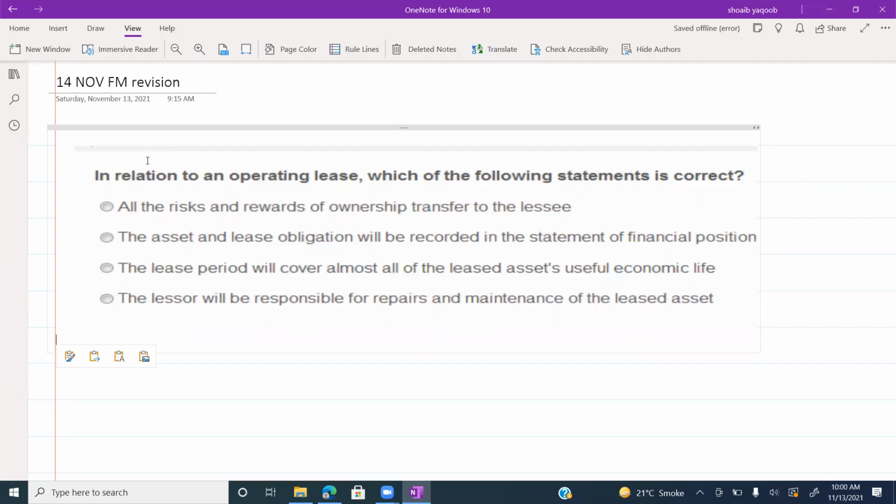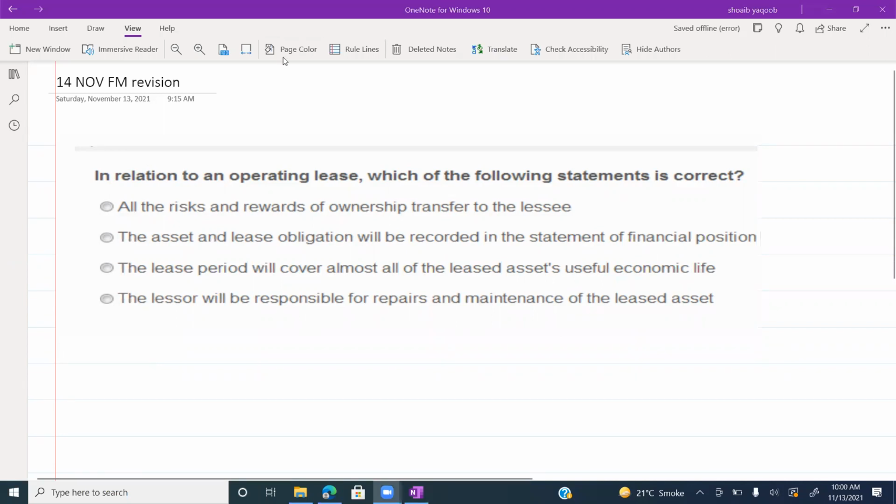In relation to operating lease, which of the following statements is correct? A, all the risk and reward of ownership transferred to the lessee. B, the asset and lease obligation will be recorded in the statement of financial position. C, the lease period will cover almost all of the lease asset. D, the lessor will be responsible for repair and maintenance of the lease asset in operating lease. Which one is correct? I think it's very simple. It should be D. Only D is correct.